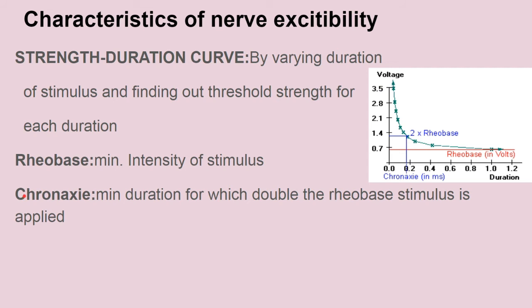Also, if I apply a stimulus of weaker intensity than the Rheobase, it will not produce a response no matter how long the stimulus is applied. Below this, nothing happens. A stimulus of extremely short duration will not produce any response no matter how intense it is. If I take the intensity to the highest level but the duration is negligible, then also nothing will happen. So both intensity and duration are important for a stimulus to act on a nerve.